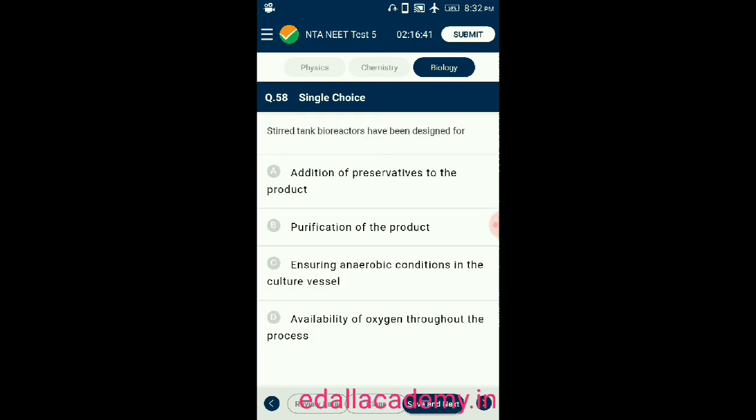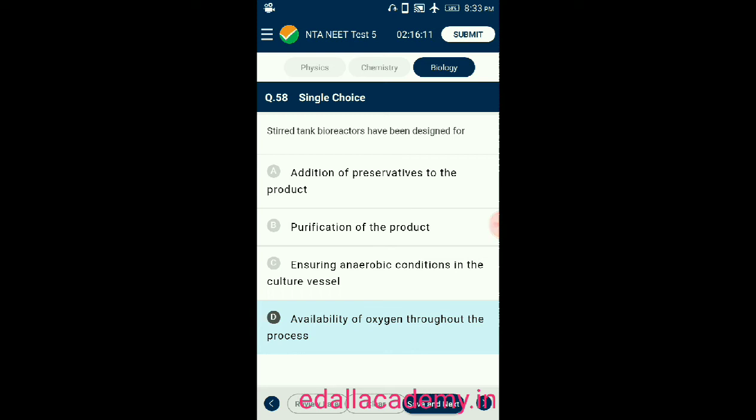Question number 58. Stirred tank bioreactors have been designed for option A, addition of preservatives to the product. Option B, purification of product. Option C, ensuring anaerobic condition in the culture vessels. Option D, availability of oxygen throughout the process. So from the given four options, the correct one is option D.